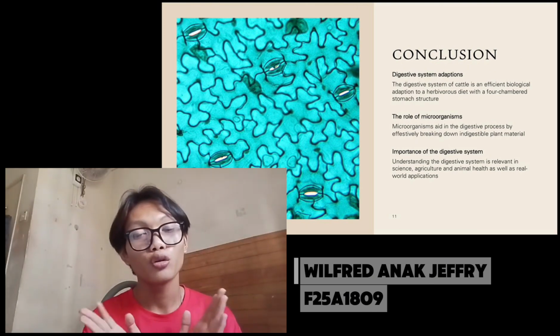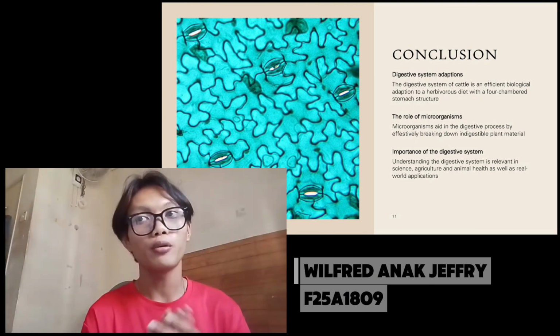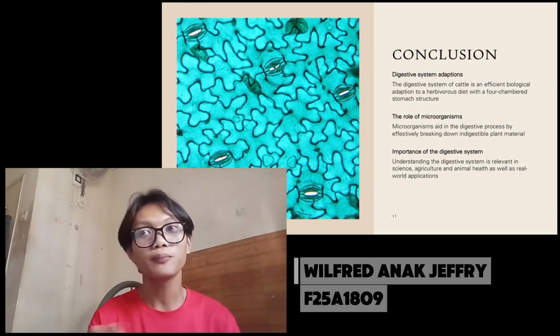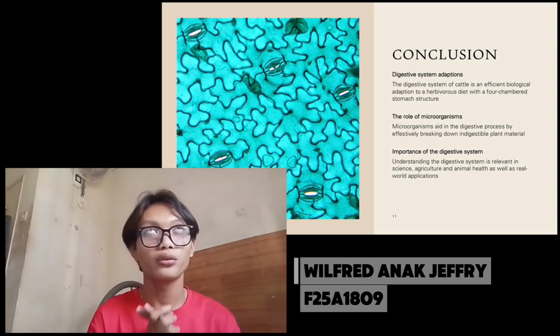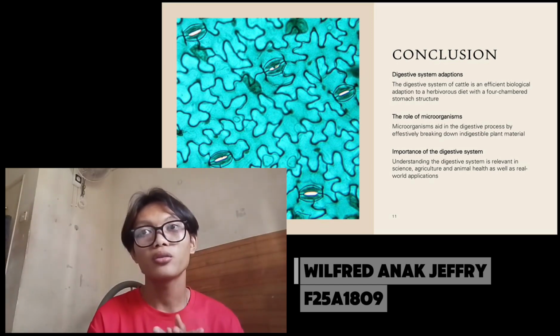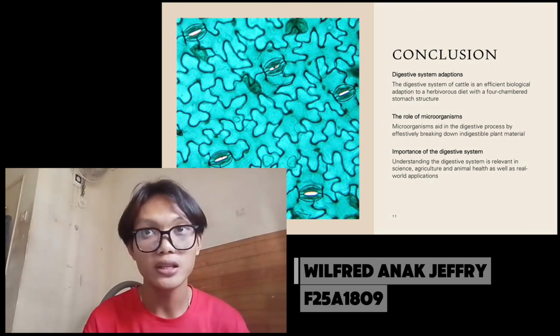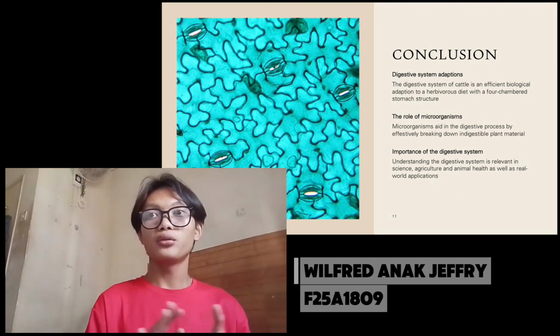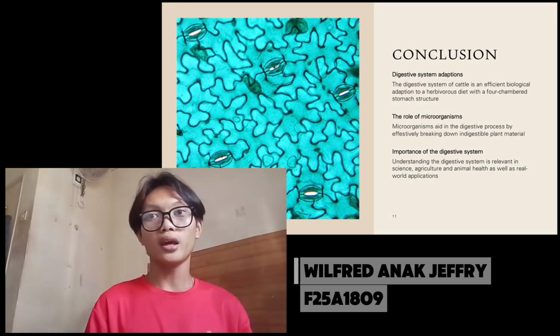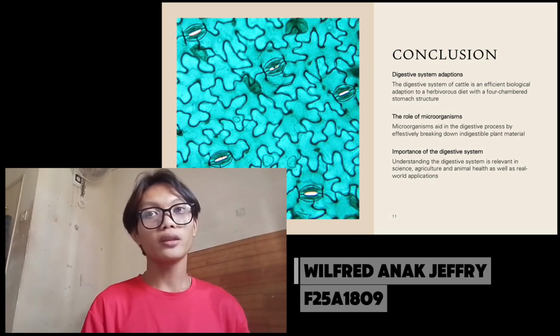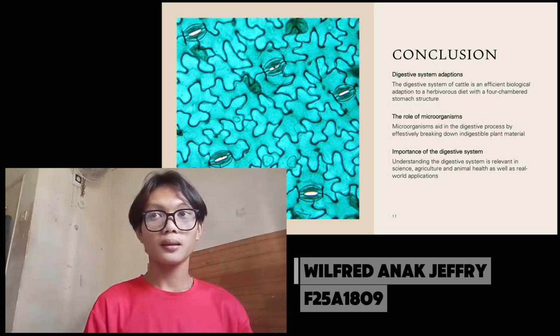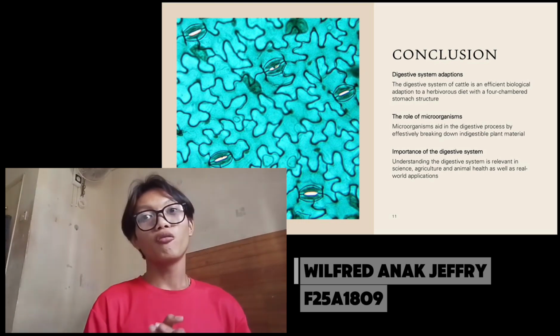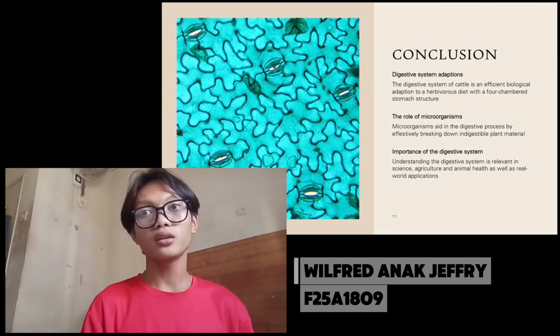Okay, to conclude my presentation, let me summarize all the important points we have discussed today. For the first point, digestive system adaptation. The digestive system of cattle is truly amazing and special. It is designed perfectly as an adaptation to a herbivorous diet. That means cows are made to eat plants, grass, and vegetation. What makes it very efficient is its unique structure.